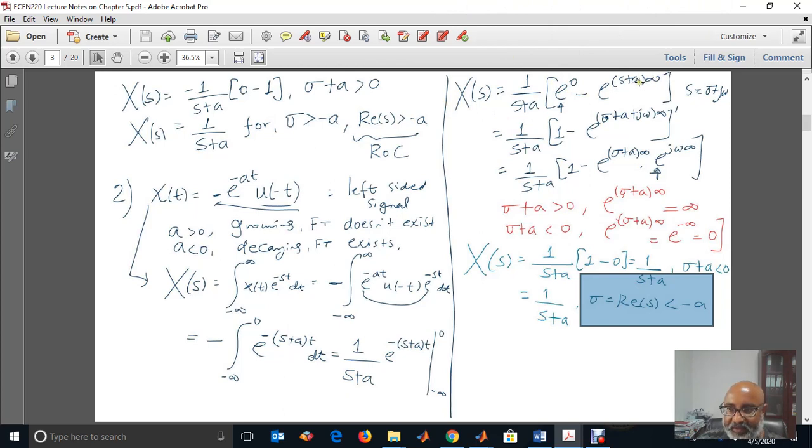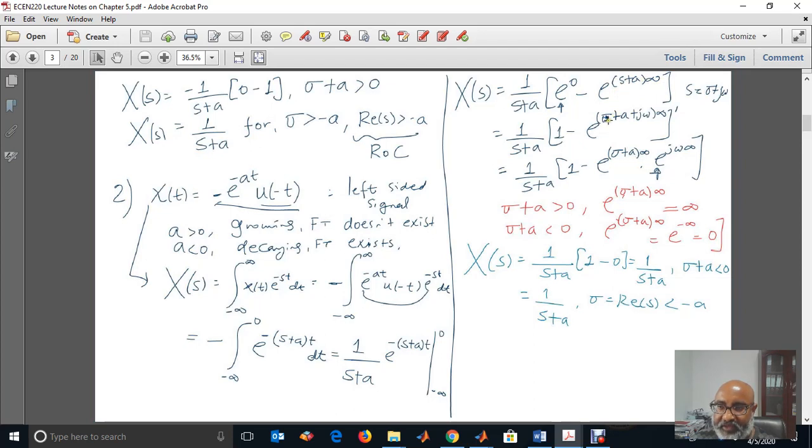Minus infinity times minus here will become positive infinity. Again, this term will be convergent depending on this. X of s will be convergent depending on e to the power of s plus a times infinity.